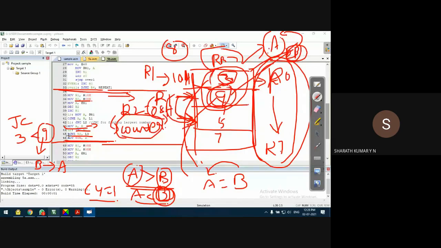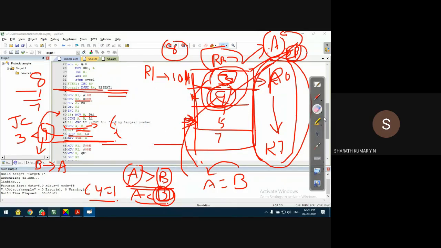See, DJNZ R2, L3. R2 is decremented. Initially it was 8; 8 minus 1, it becomes 7. It goes to L3. Where is L3, guys? L3 is somewhere here. At L3, whatever location is pointed to by R1, for example, it is now pointing to the third location, is copied into B register. When this data is copied into B register,